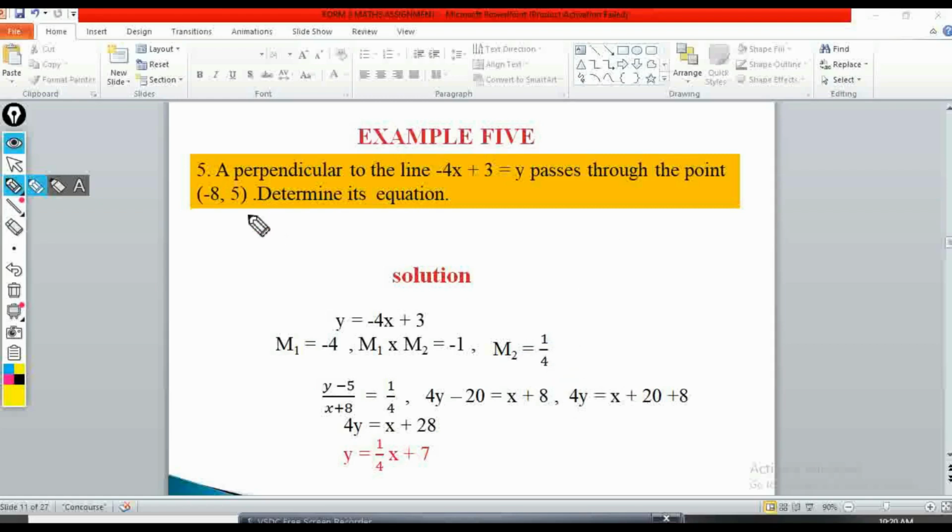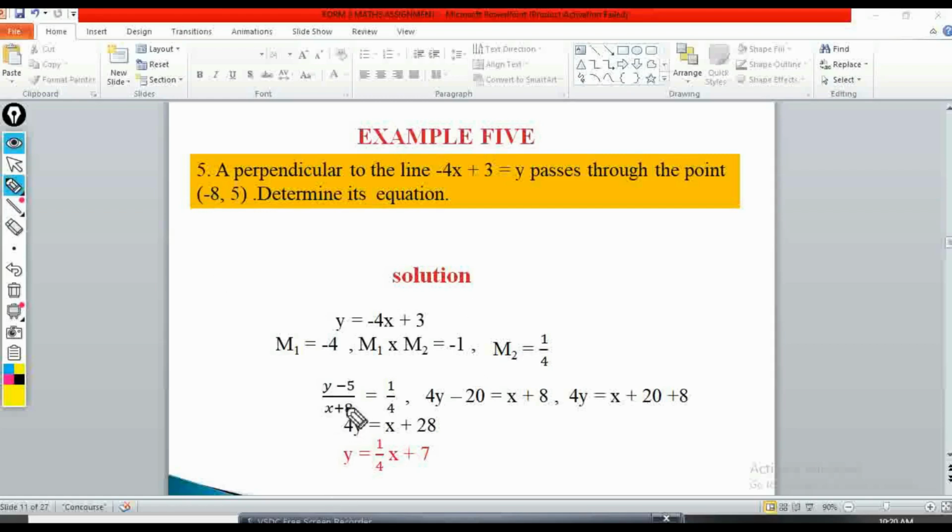Then I've also been given a point through which the perpendicular line passes, which is (-8, 5). So I'll have another point (x, y) somewhere, so that I can form the equation, because I already have the gradient as 1 over 4. So I'll have (y - 5) over (x - (-8)), so minus 8 changes to plus.